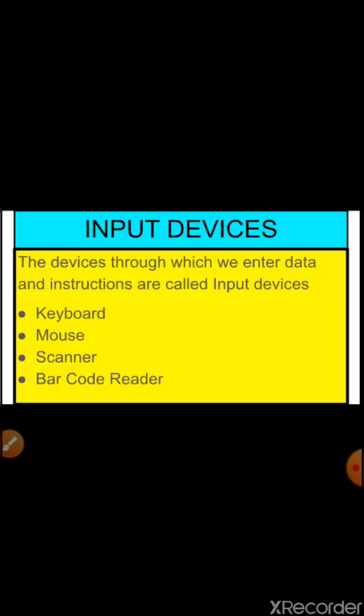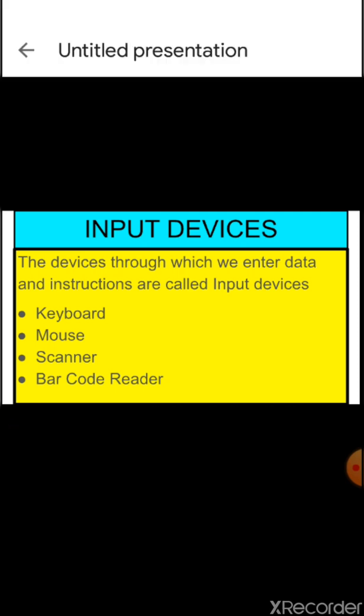Children, after the function of computer, let's go to the input and output devices. Input devices: the devices through which we enter the data and instructions are called input devices.